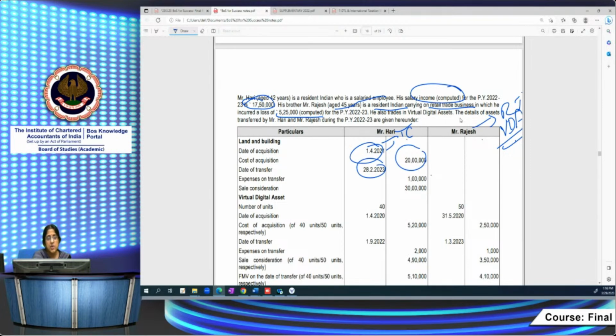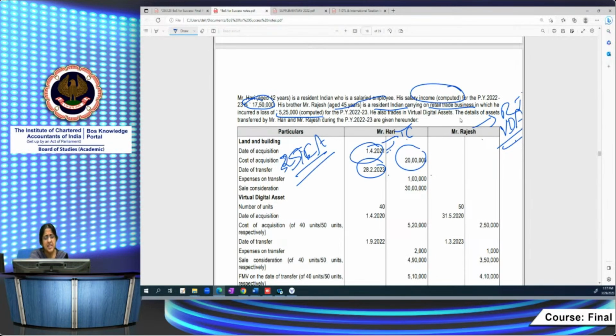So he's held it from 1/4/2021 to 28/2/2023. So 2 years would not have expired. For land and building to be a long-term capital asset, it should be held for a period of more than 2 years. The 2 years period would expire on 31/3/2023. So before that itself, it has been sold. So it's held for less than 24 months, so it's a short-term capital asset. So no indexation.